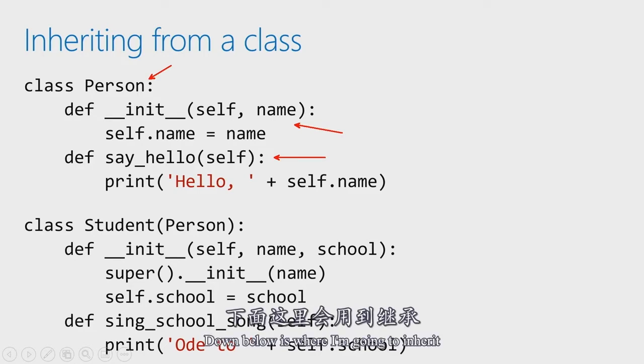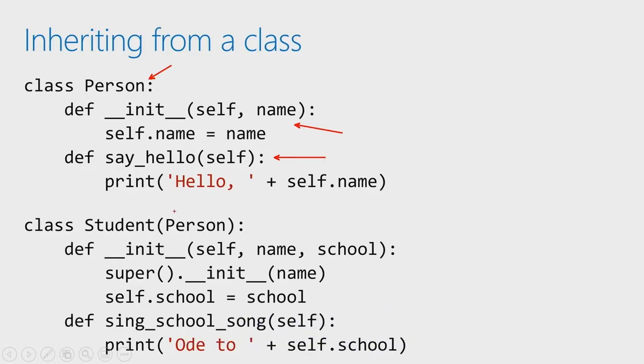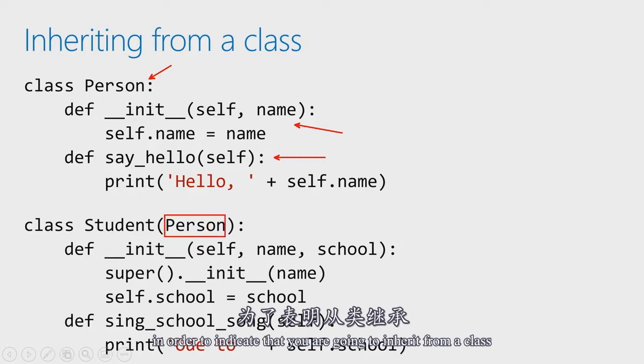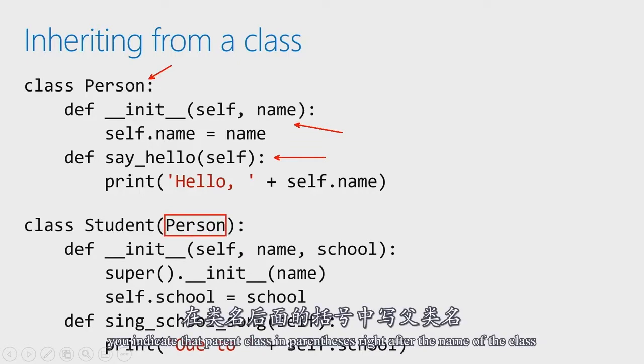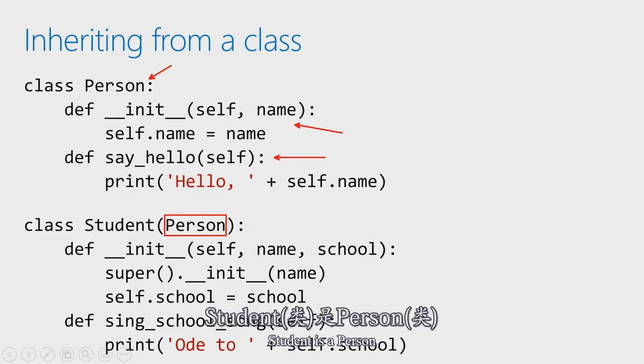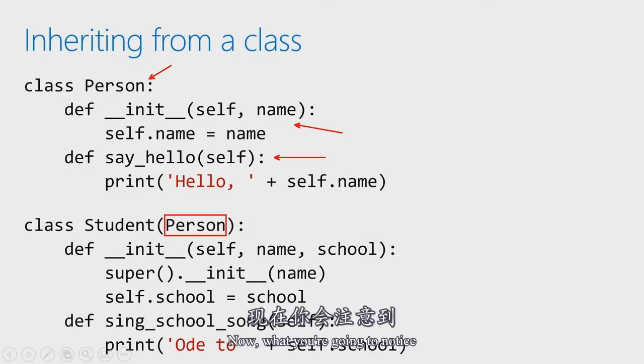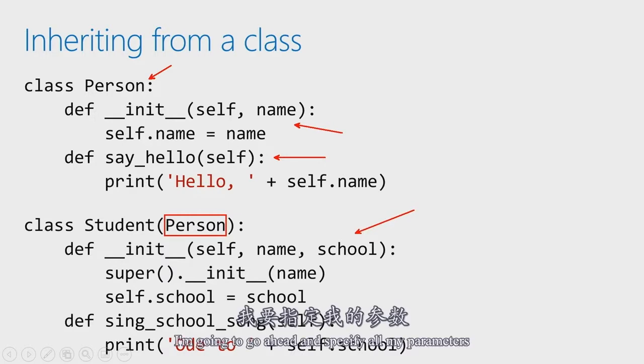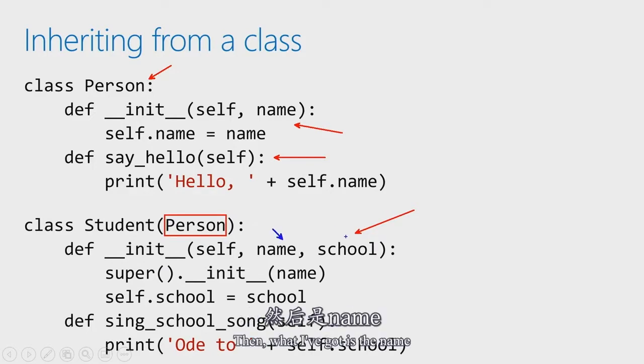Down below is where I'm going to inherit, and there's a few things that I want to highlight in here. First of all, in order to indicate that you're going to inherit from a class, you indicate that parent class in parentheses right after the name of the class. So now I've got my is-a relationship, student is a person. Now what you're going to notice is that I've got my constructor here, and on my constructor, I'm going to go ahead and specify all my parameters. So self just like before, and then what I've got is the name and, in my case, the school.